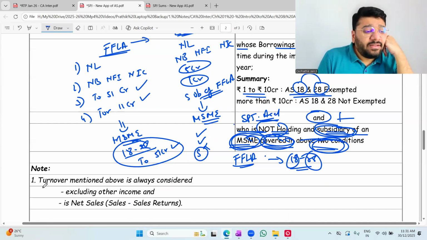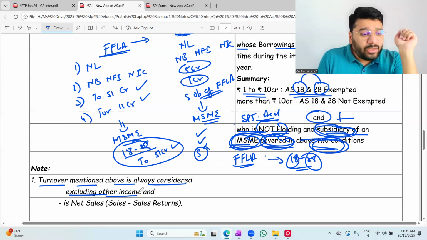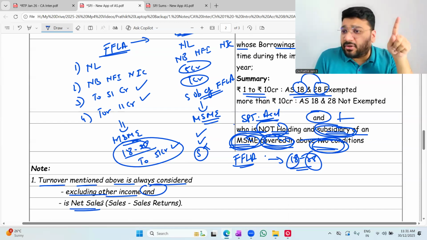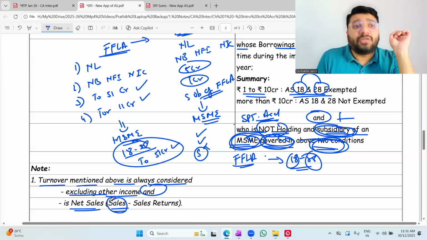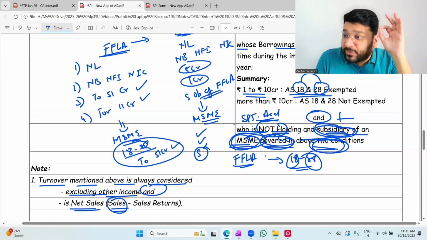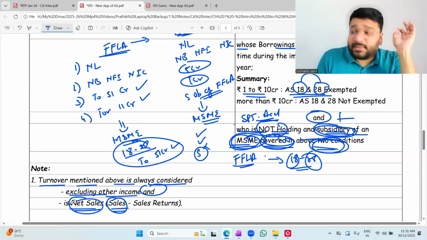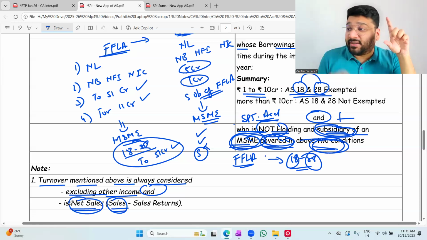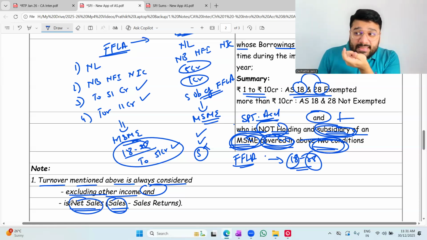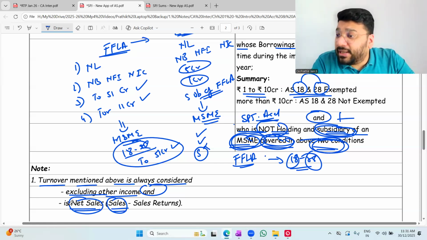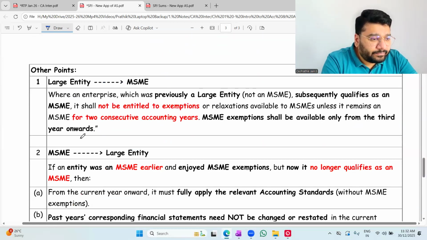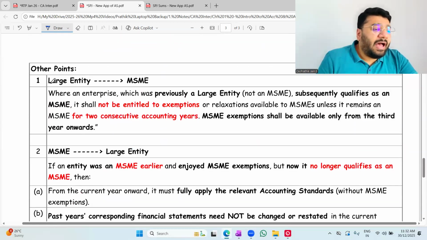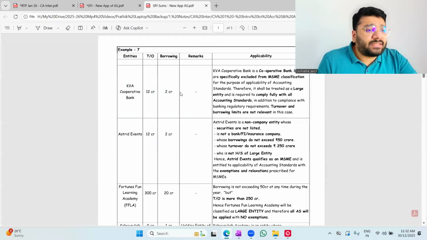Okay, fantastic. Turnover mentioned above is always considered excluding other income. This is a very important point. Plus one more point. When we take sales here, always take net sales, net of returns. We will not take gross sales into consideration. When I'm looking at the turnover limit of 250 crores, I will only check the net sales. So in the exam, if they give you sales and sales return, minus the return, the balance amount is what you use to calculate the turnover limit. Okay, not okay? I have two more points to discuss, but before that, let's do a couple of sums.